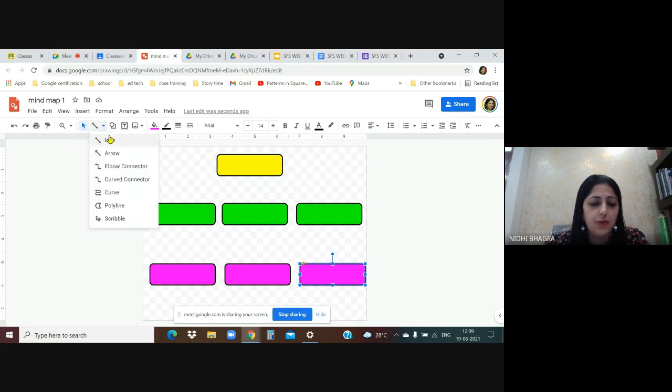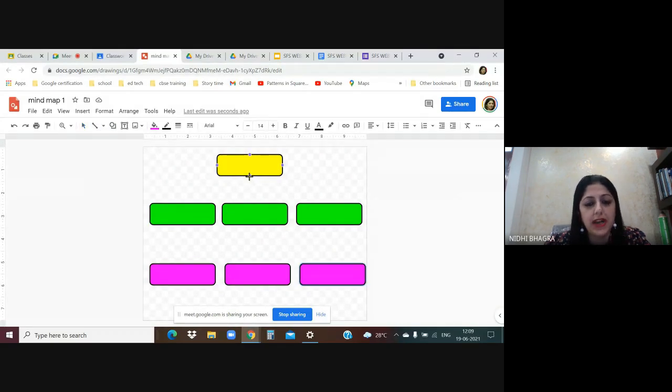As I click on it, there are various types of connectors, like line, arrow, elbow connector, curved connector, curve, polyline, scribble. There are various. So I'm going with the basic one, line. Now, the moment I chose line as a connector, as soon as I bring this over here, there are some reference points. So you just have to connect those two reference points. If I start from here, I'll just connect it to the second reference point.